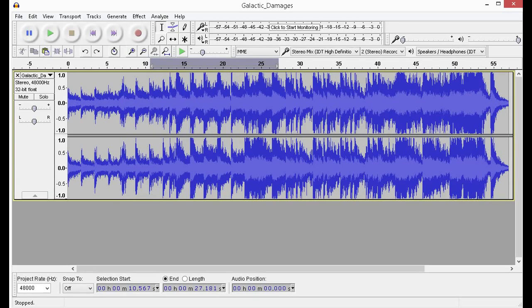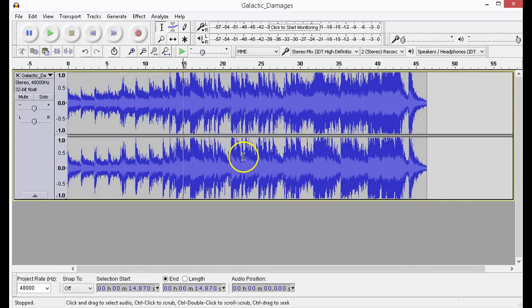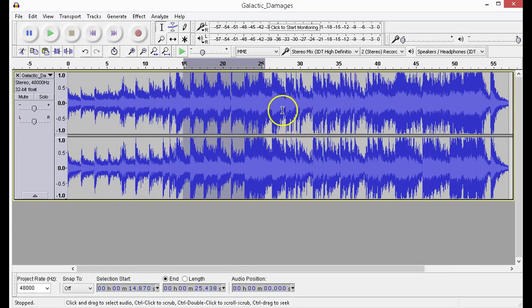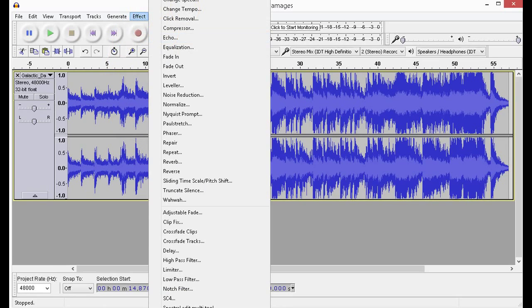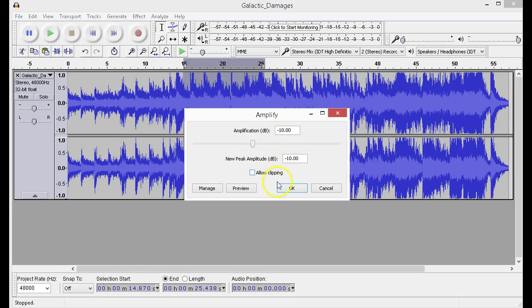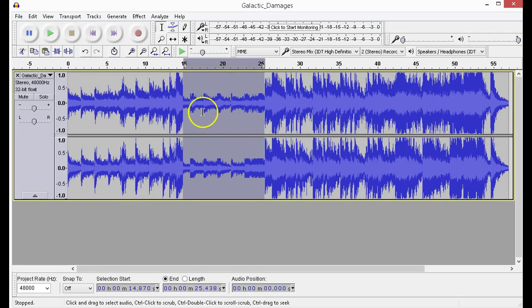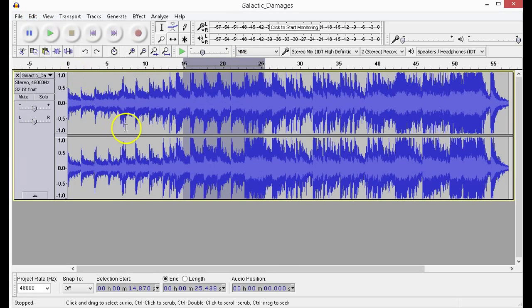Number 5 is Audacity. It's a pretty awesome sound recording and editing software. You can record from your microphone and edit afterwards. It allows you to do all kinds of modifications such as cutting, pasting, taking two different songs and putting them together. It shows you the left and right channel here. You can also change the effects. You can make it quieter by reducing the decibels. You can see how the waveform changes. You can undo. So a lot of functionality, especially for an open source product, and I definitely recommend this one.